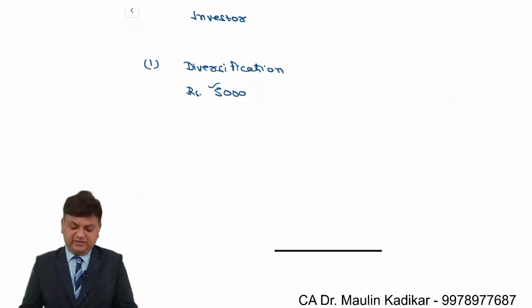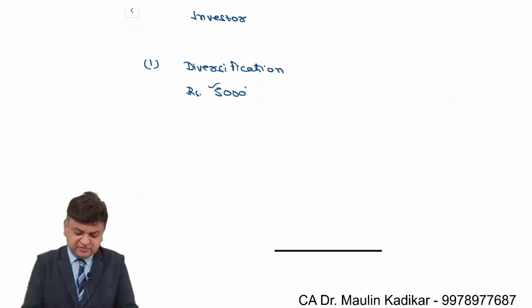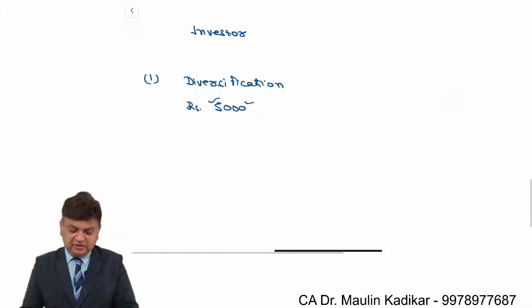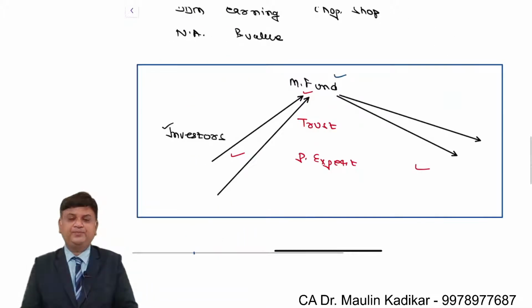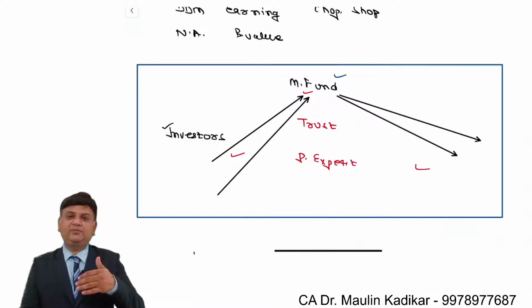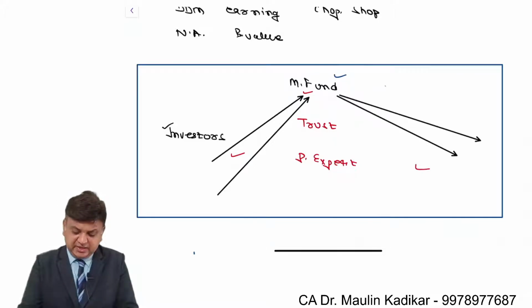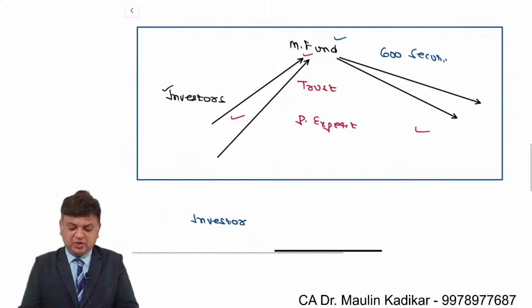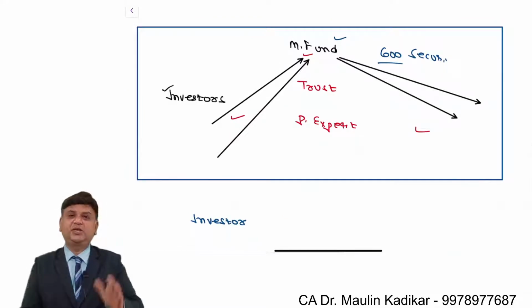I cannot have the advantage of diversification with a very small amount of investment. However, when you invest through mutual fund, then if the mutual fund has made investment in 600 securities, your 5,000 rupees would be spread over the 600 securities proportionately. So you get the advantage of diversification which otherwise you will not be able to get.